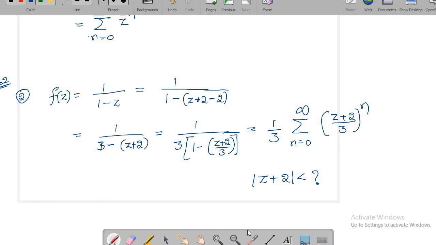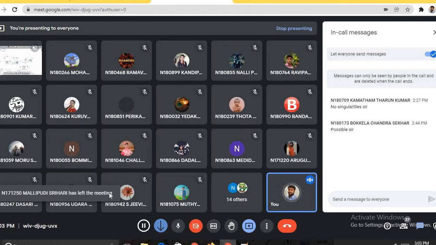Anyway, the function has only one singularity, that is z equal to 1. So what is the distance between z equal to 1 and z equal to negative 2? Be careful, the center of this neighborhood is negative 2. Okay, so what is the distance between negative 2 and the positive 1? Yeah, what is the distance between minus 2 and plus 1? 3, sir. 3, that's it.